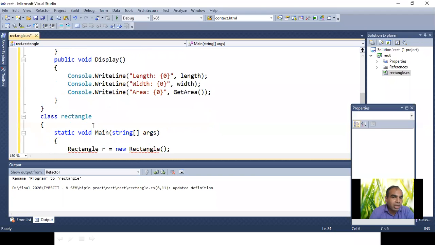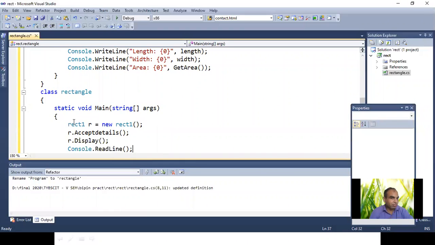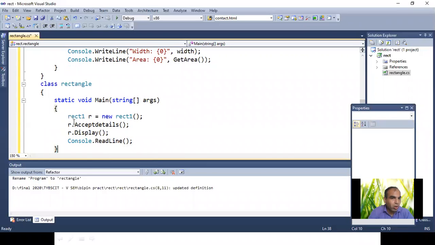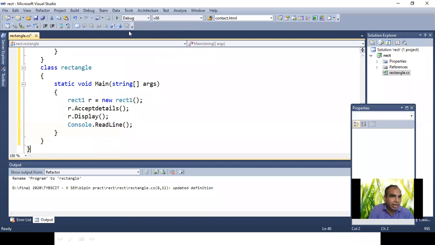And then we start the class Rectangle. Here we have a new class to create, and change the name. We already changed the name, right? Here in Rectangle we have to use the rect1, and that is an object r, and here also we have to create rect1. Got it? You have to see that, because if the name changes and you are careless you will make mistakes, that is why basic knowledge is necessary. See that, now I have changed the class name and we create the object. Then we are calling the method r.accept details, r.display, and then Console.ReadLine. Clear about that? Run the program.